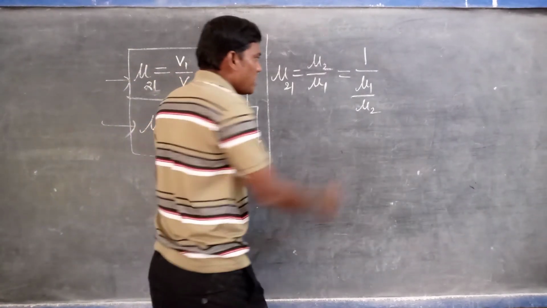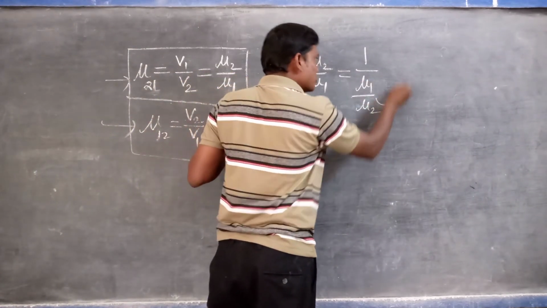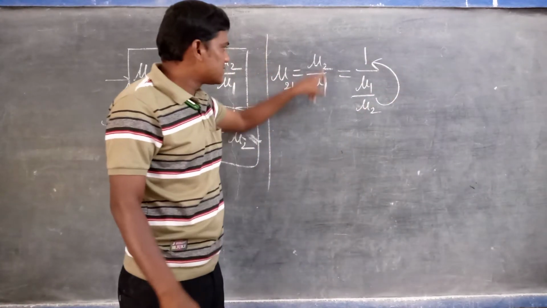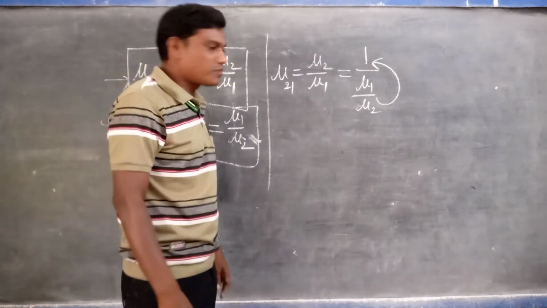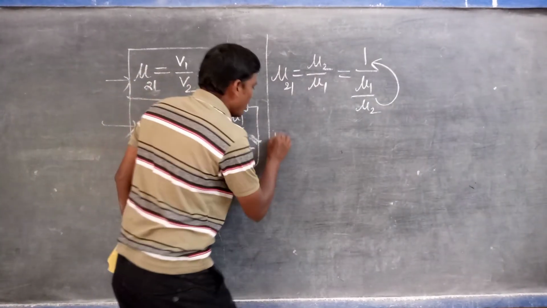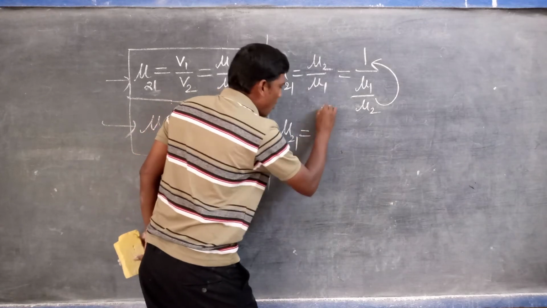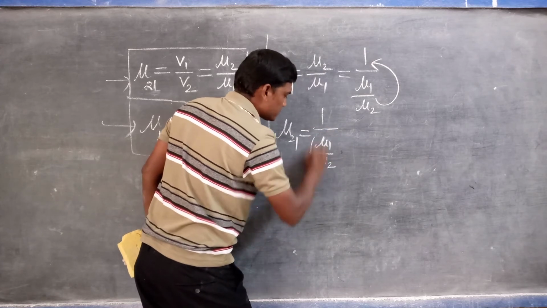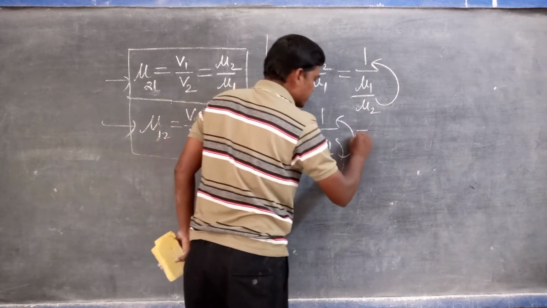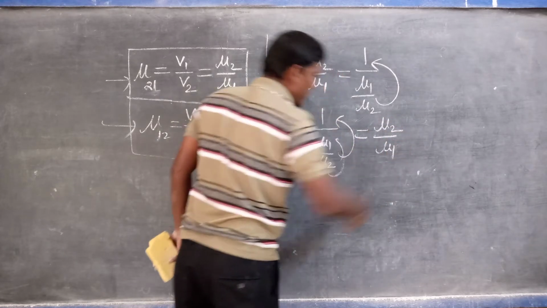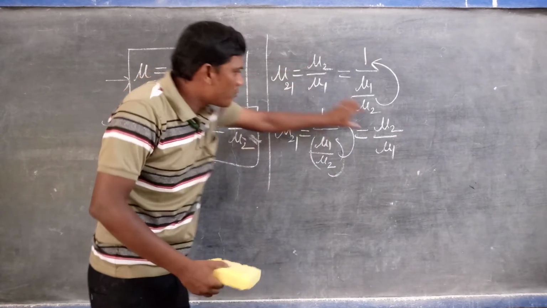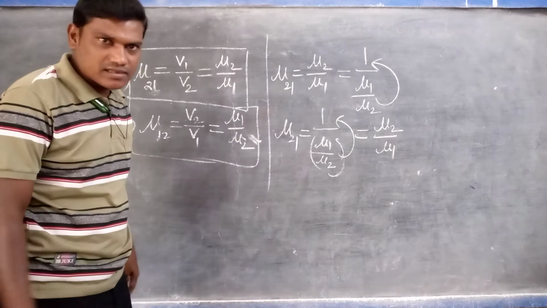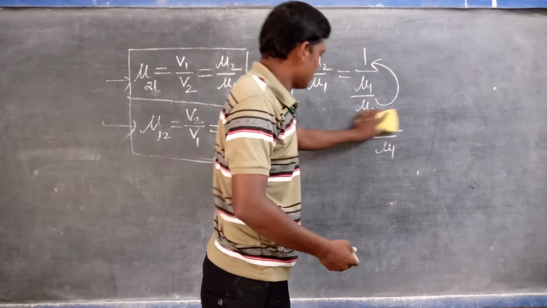Once again, observe it. This mu1 upon mu2 we can bring to the numerator side. Then what will happen? It comes to mu2 upon mu1, the same value. So I will simply write here: mu of 2 1 is equal to 1 by 1 upon mu1 by mu2. This value I bring to the numerator side, so we can write mu2 upon mu1. That is, 1 upon mu1 by mu2. That's right, that is correct.